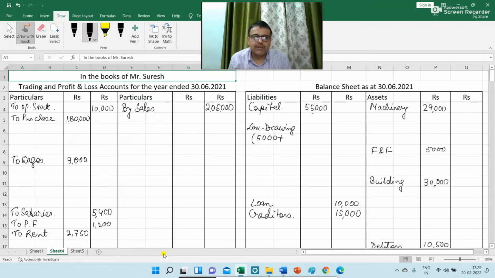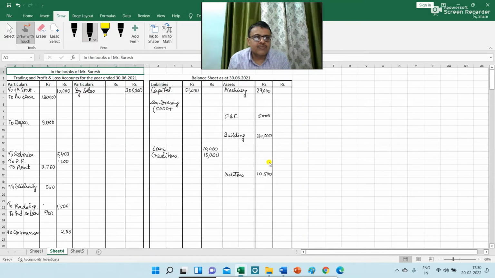All the items which are given in the trial balance I have posted in trading PL or in balance sheet. So since I have already passed the journal entry for the adjustment entries which are given in this problem, I have recorded the payment made for wages, purchase, machinery, furniture, building in the inner column because I know that there are some adjustment entries regarding these items. So in one screen I am trying to show you the trading PL account and the balance sheet. Now it's time to give the effect of the adjustment entries.